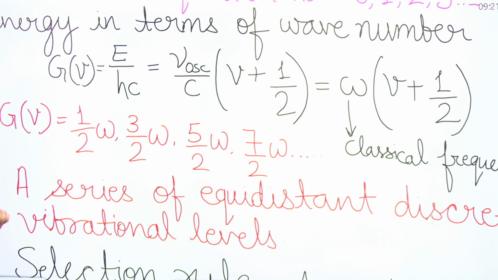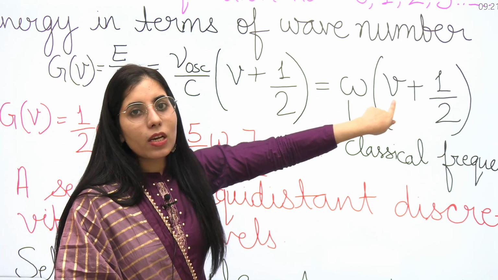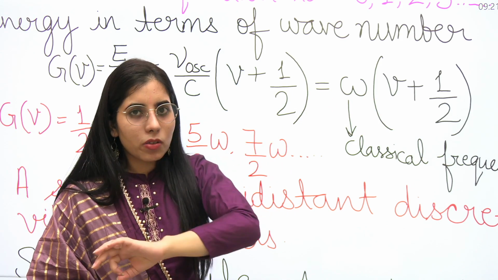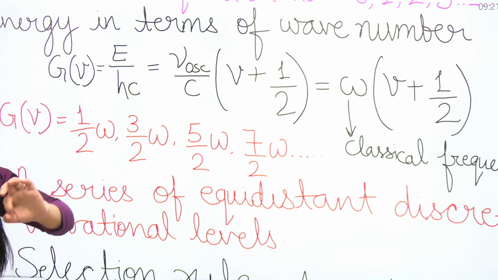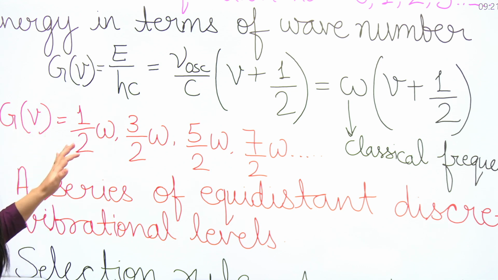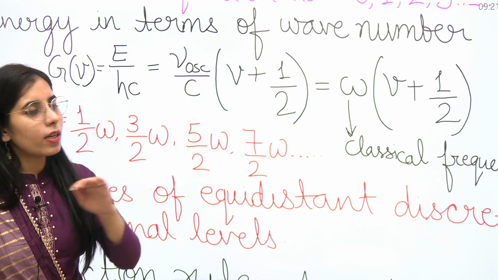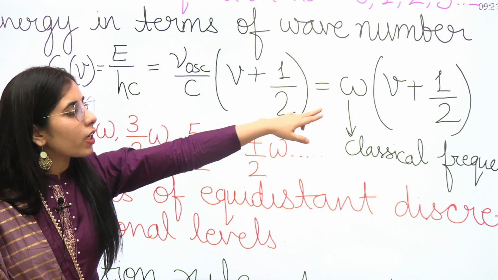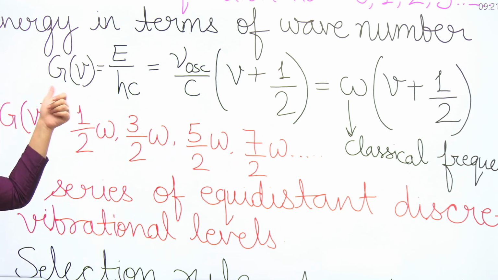Next point, if you put different values of V here, V values can be 0, 1, 2, 3 and so on. We have already observed that too. In this case, the values of G which you will get will be half omega, 3 by 2 omega, 5 by 2 omega, 7 by 2 omega and so on. You will keep on putting the value of V here and you will keep on getting the value of G nu.